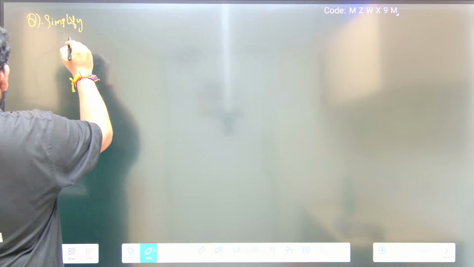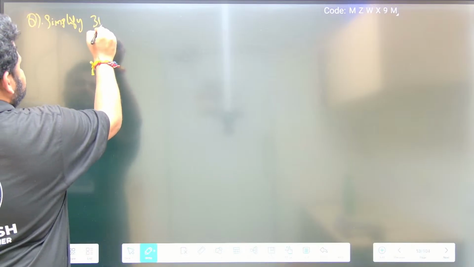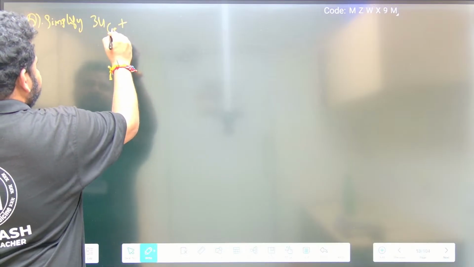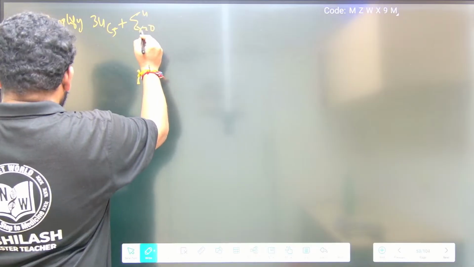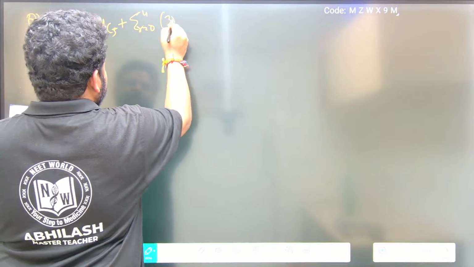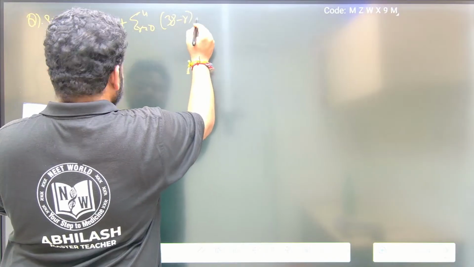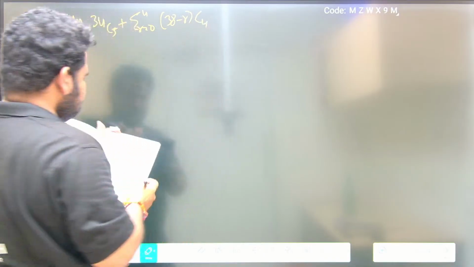Simplify 34C5 plus summation r running from 0 to 4, 38 minus r C4. This is what they are telling.